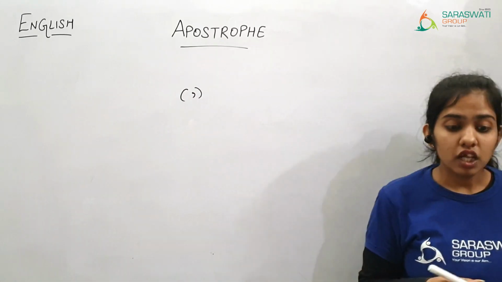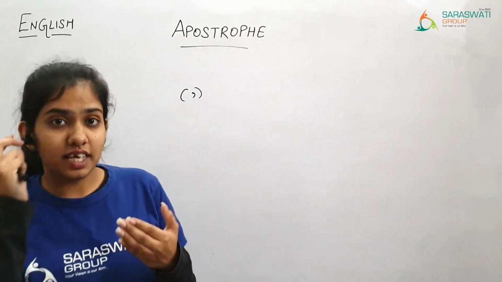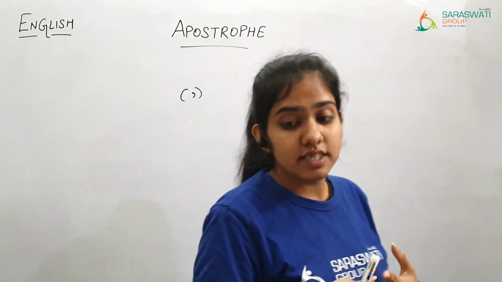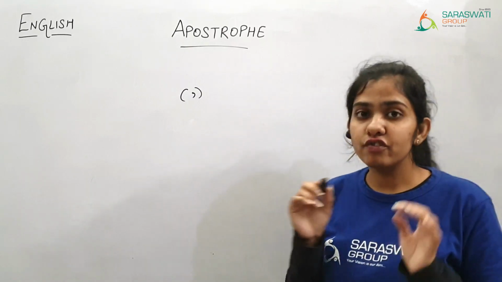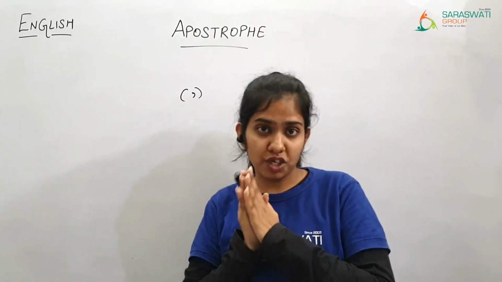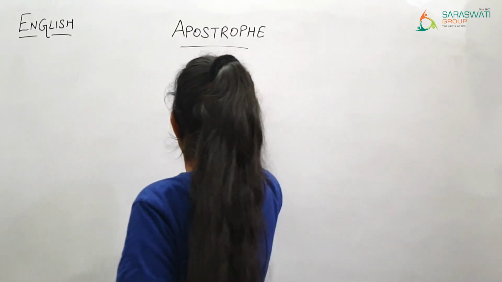Now when are we going to use the apostrophe, and in which sentences will it not be used? First of all, let me tell you, apostrophe is a punctuation mark which is used to show possession.